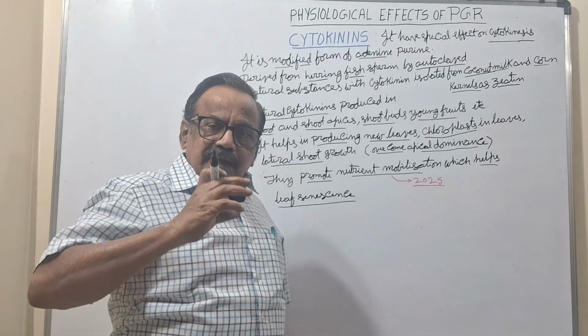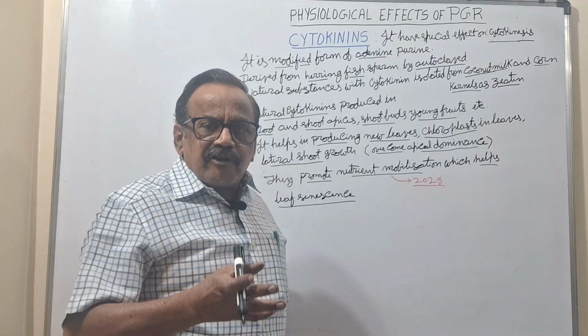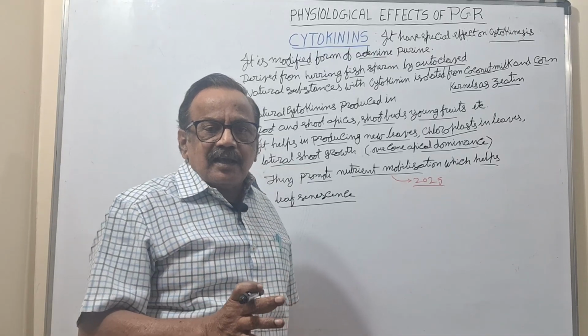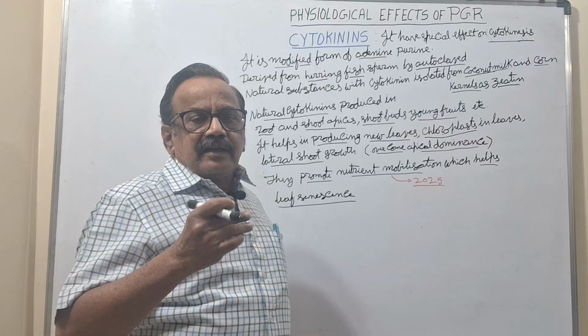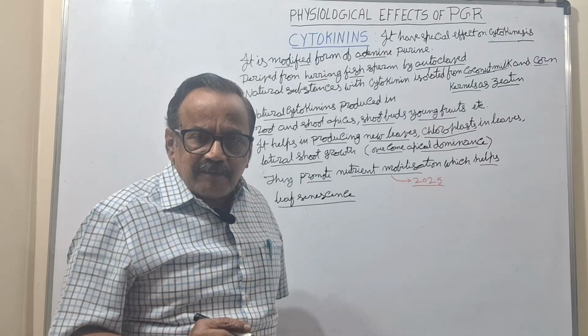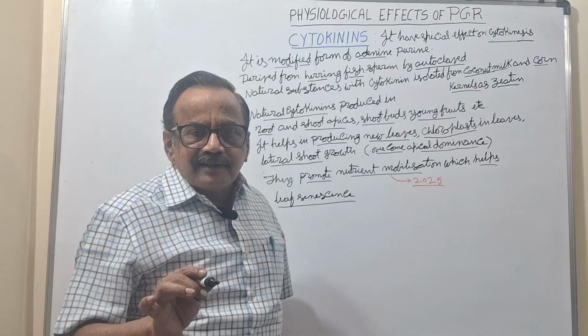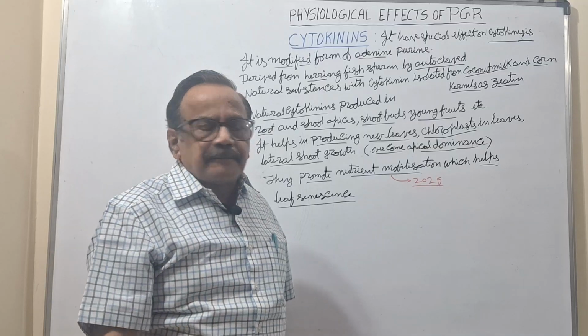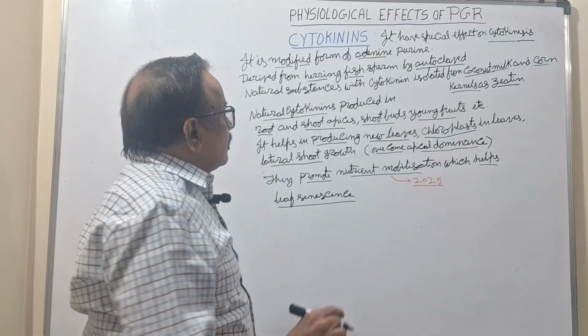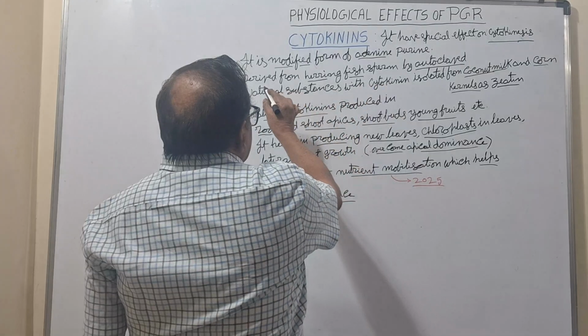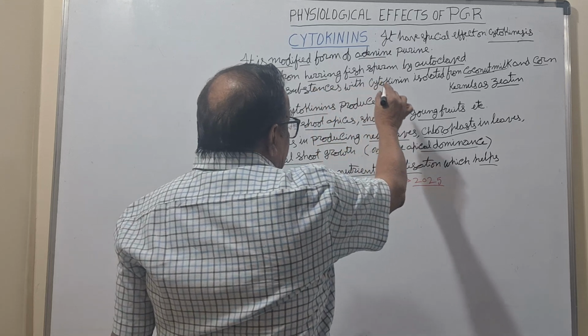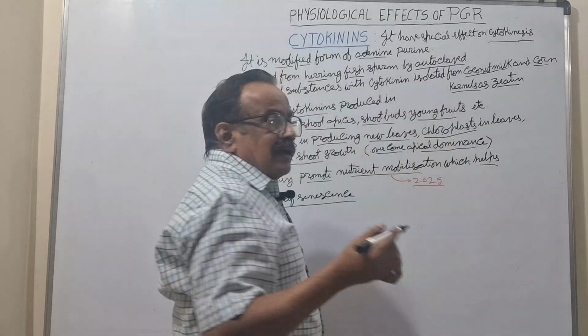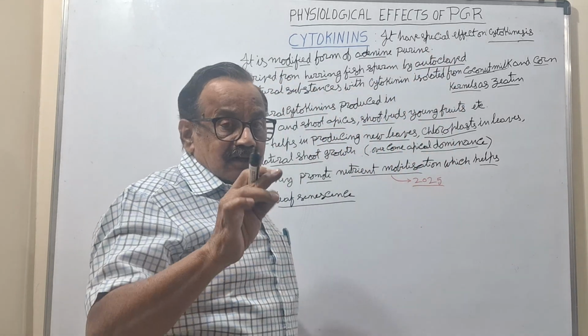Then the adenine is modified into the cytokinin, to which they gave the name kinetin. This is the explanation, remember it. So it is derived from herring fish sperm by autoclaving. Why they took sperm I also explained.